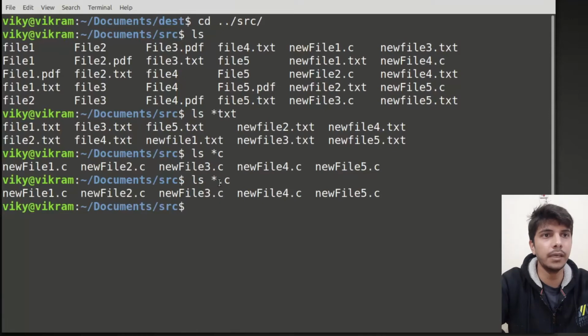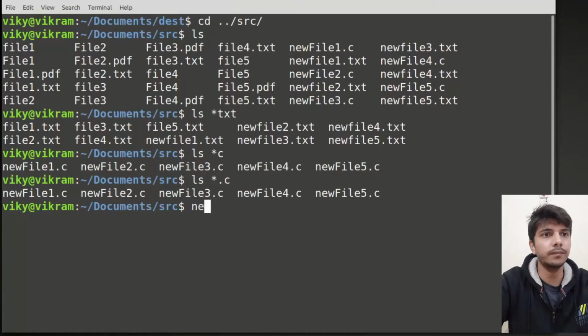Note that the dot here is not a wildcard. Only the asterisk is a wildcard. So if you want to search for files that have a particular suffix at the end, you can use this form. Now let's say I want to find the files which are starting with new, and I don't care what is at the end.